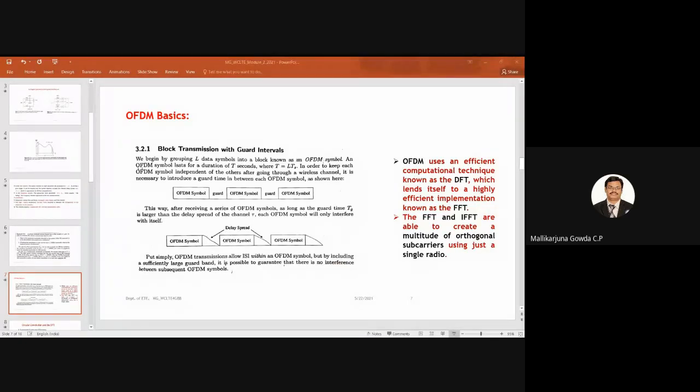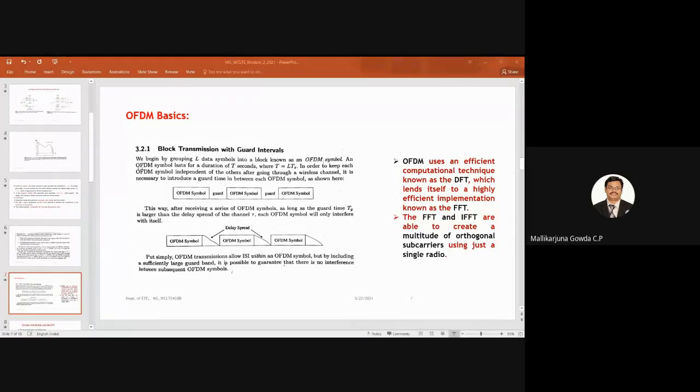That is why it is written here, delay spread. If the guard time is greater than the channel delay spread, then I can say that these OFDM symbol blocks will not be overlapped, or there will be no intersymbol interference between these OFDM symbol blocks. But there is a chance of a small intersymbol interference within this OFDM symbol, because this OFDM symbol has L data symbols.